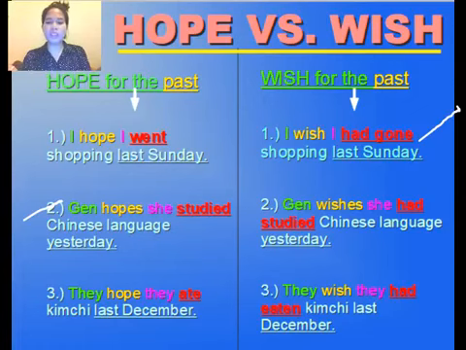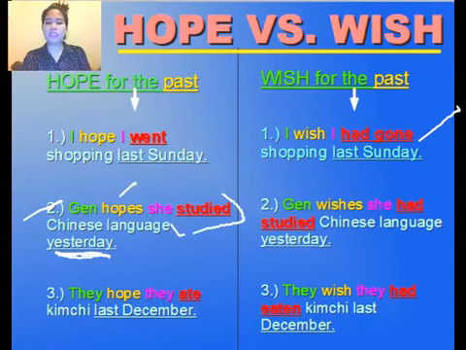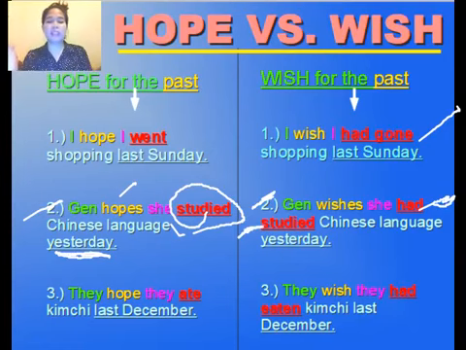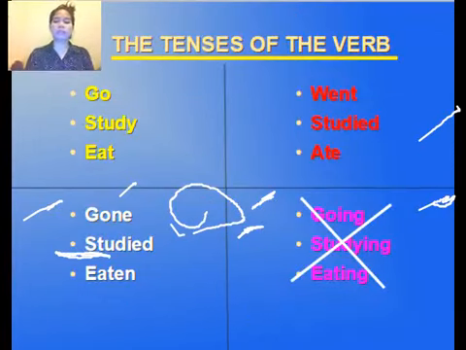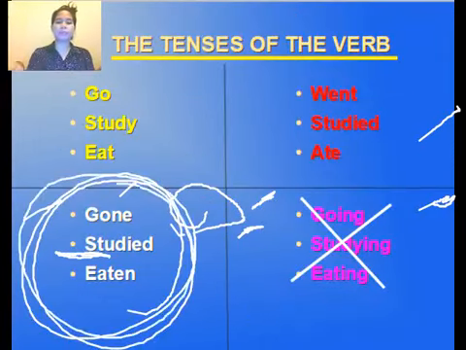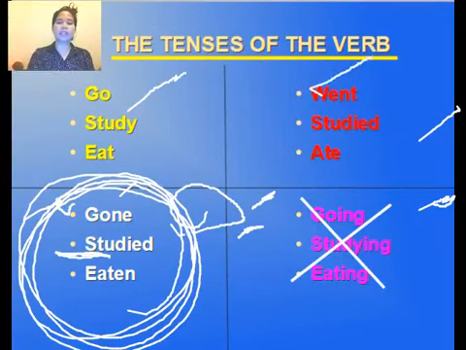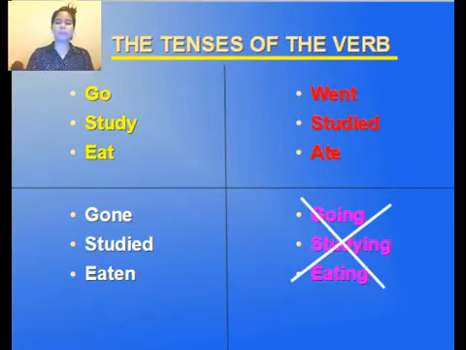Jen hopes she studied Chinese language yesterday. So that's yesterday, hopes, and then studied, so it's in the simple past. Jen wishes she had studied Chinese language yesterday. So that's number 2, wish for the past. I'm using had studied, so that's in the past perfect formula. You have to follow had plus the third form of the verb, which is this one. This is the first, second, and third form.